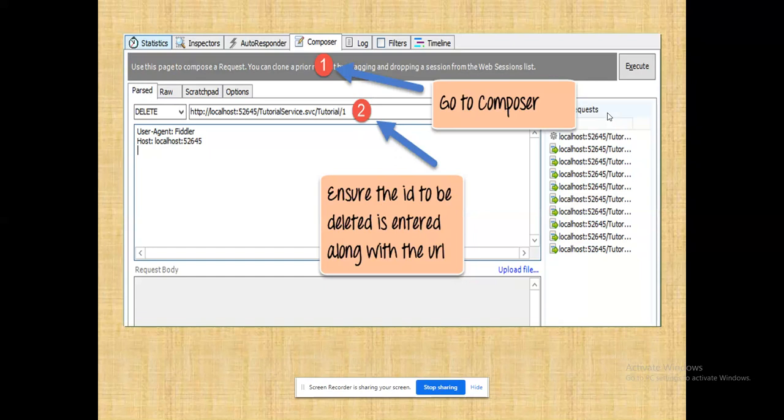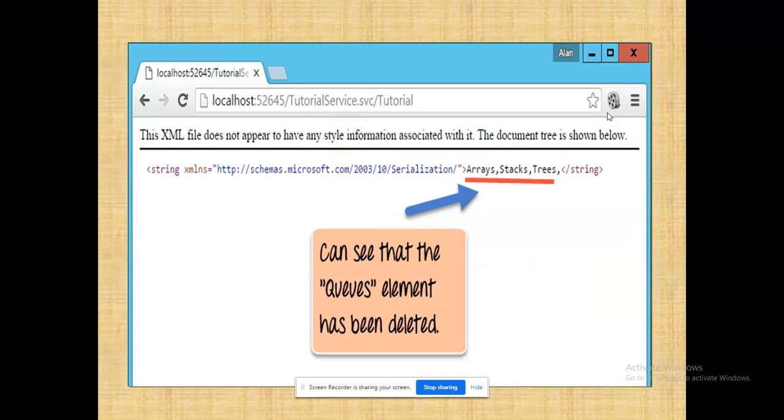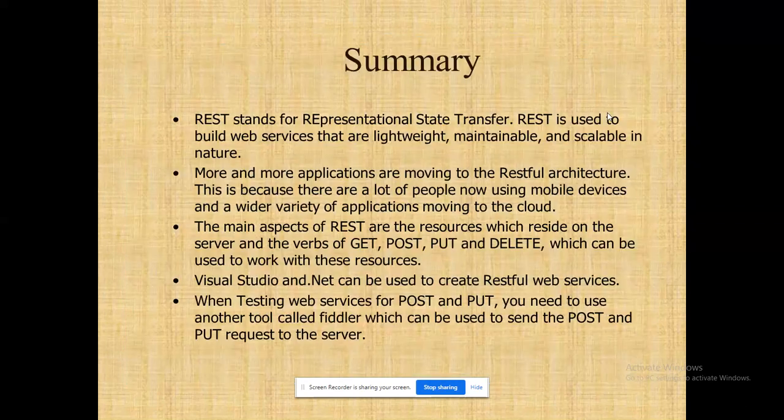In that case, I want to delete an item. See /1, I want to delete items. I am doing modification in the existing environment, right? So I am deleting an item. What's happening? I have deleted the element which is in the first location. Queues is deleted. So every operation is happening through my URL. I am contacting the service through the URL and retrieving the output as an XML program, right? So this is the way to create a RESTful web service, manipulate it, consume it and test it.